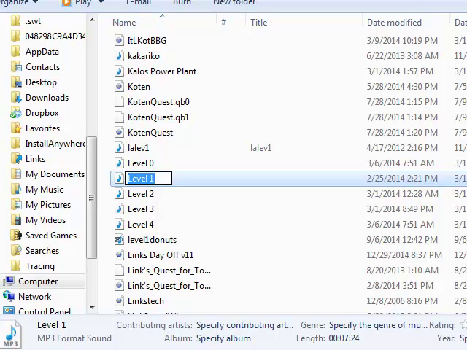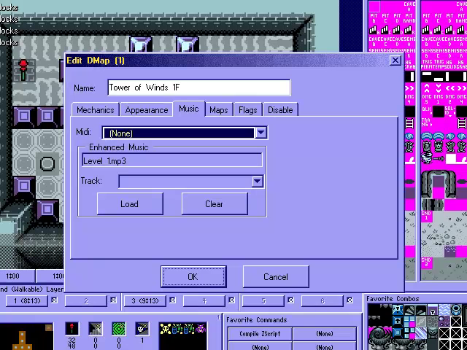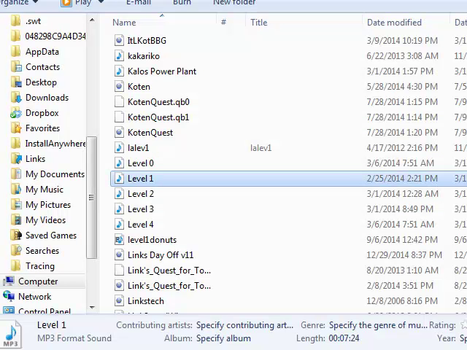See, when ZC is looking for enhanced music, you have to tell it which file name to look for. So as an example here, on this D map called Tower of Winds, ZC is going to look for the file named level1.mp3. Luckily, I have such a file name right here in my ZC folder.